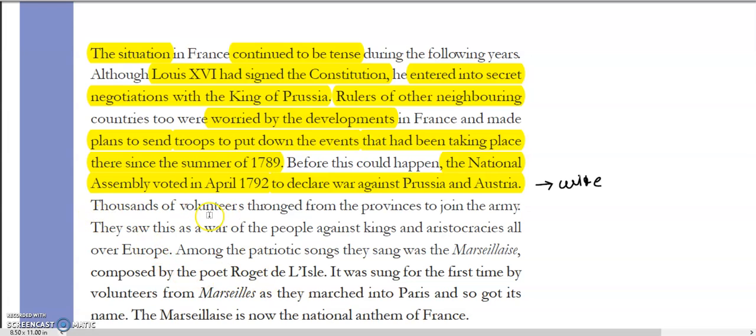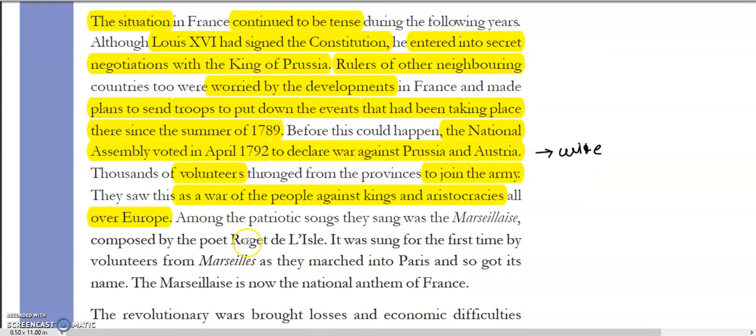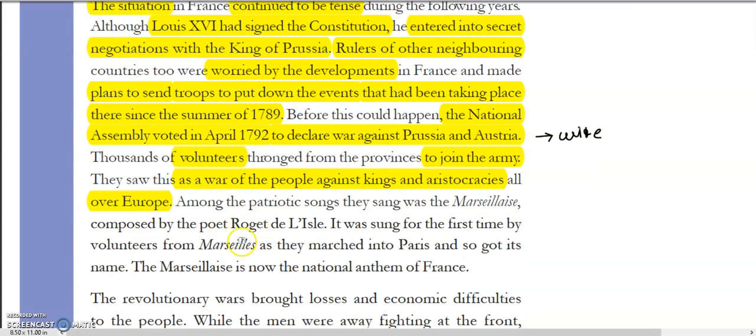Now, thousands of volunteers thronged from the provinces to join the army. So there were so many volunteers who joined the army because they saw this as a war of the people against kings and aristocracies all over Europe. So now these volunteers thought that this is the war against kings and all the aristocracies going on all over Europe, and that's why they were very agitated again. They were very agitated about whatever is going on, how these people are planning.